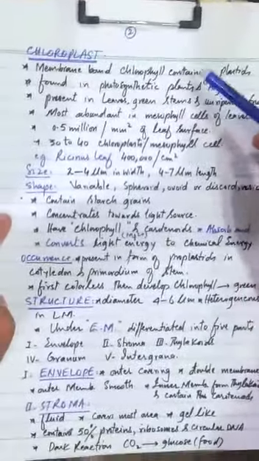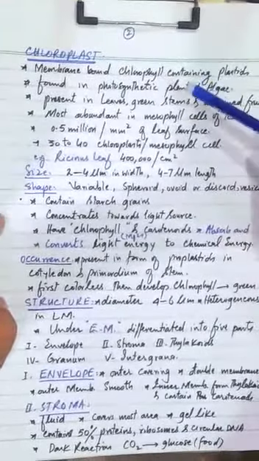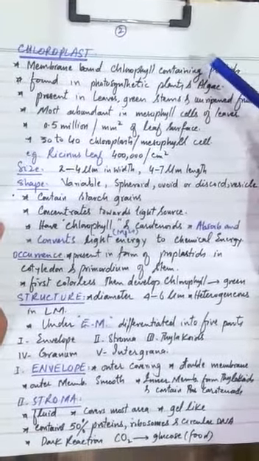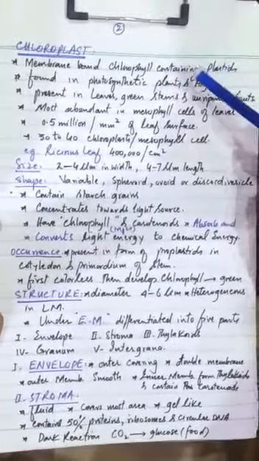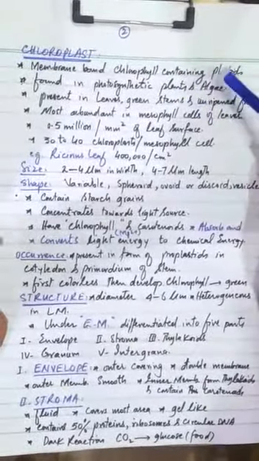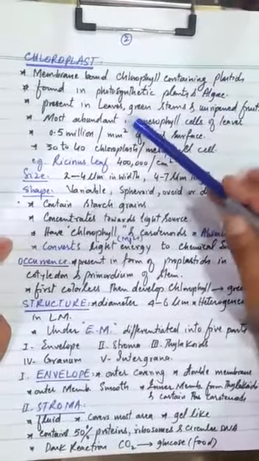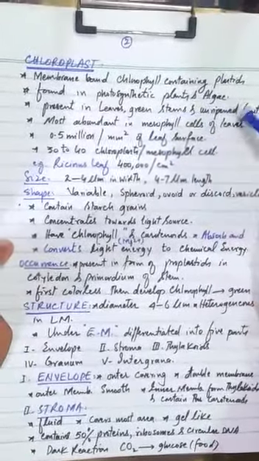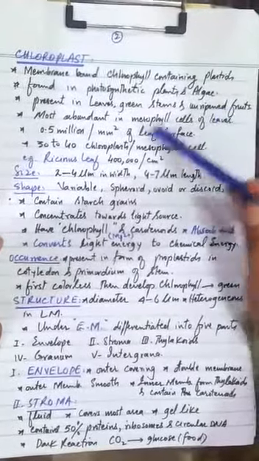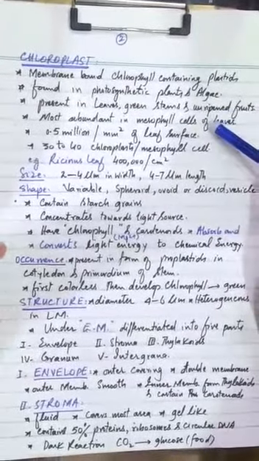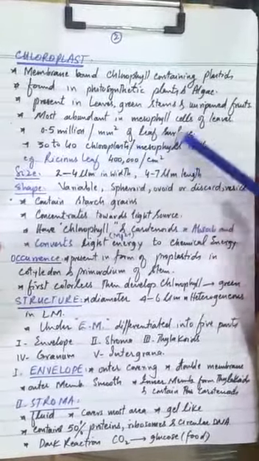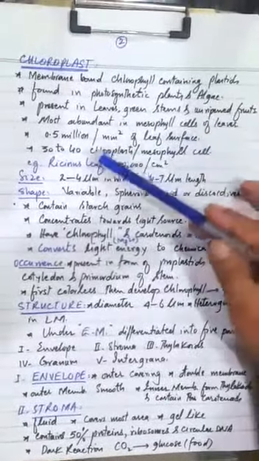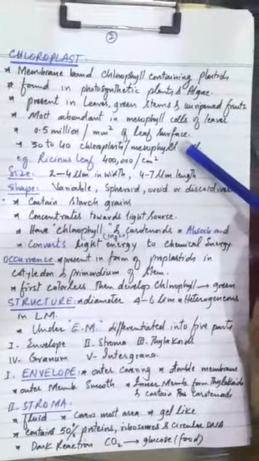Now, dear students, the chloroplast. The chloroplast is a membrane-bounded pigment-containing organelle, especially containing chlorophyll, which is known as the green pigment. They are found in photosynthetic plants and algae, and they are present in leaves, green stems, and unripened fruits. They are most abundant in mesophyll cells. Their number is 0.5 million per mm cube of leaf surface. There are 30 to 40 chloroplasts per mesophyll cell.